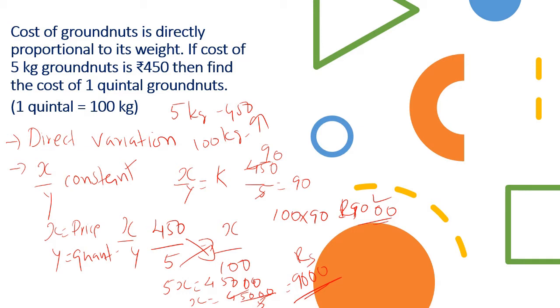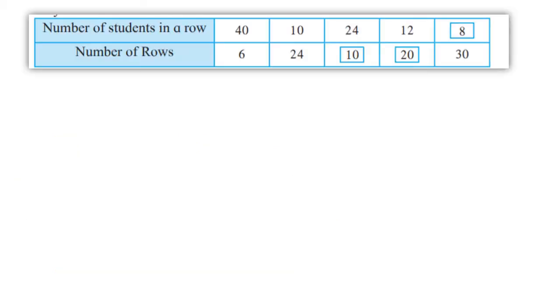I did it roughly because this is a very simple sum. So you will apply x upon y is a constant. Basically, what do you have to remember? In direct proportion, one upon the other is constant. This you have to understand, and I have to explain to you. Next. Here is another situation.